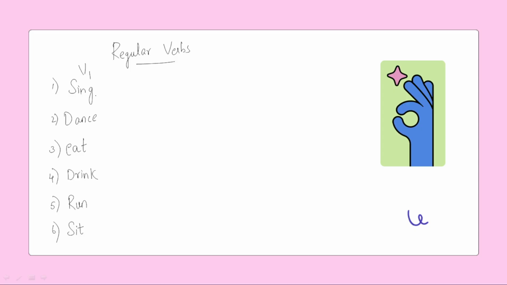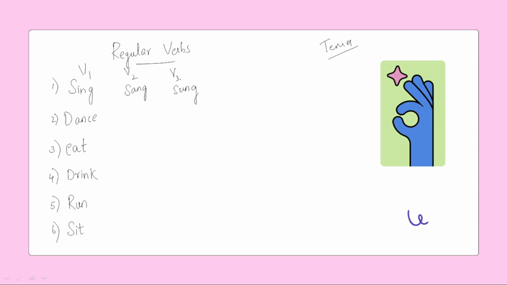So what is the V2 of sing? That is sang. V3 will be sung. You have to remember this because if you know the verb forms, in the next part of the grammar where we are going to learn tenses, it will be super easy for you if you understand the verbs and the forms V1, V2, V3.